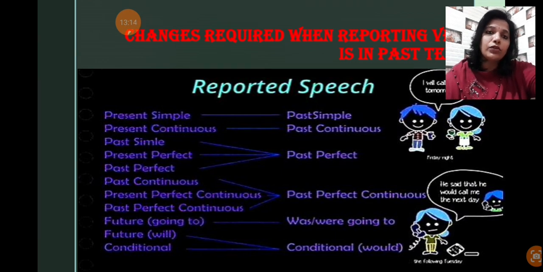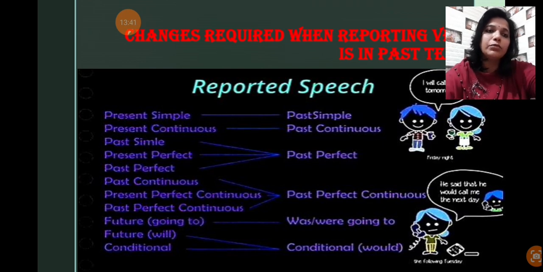Future, going to. Okay, future means simply future; is going to you change into was going to, were going to. Future will be changed into conditional. If it is given would, I would, she would, like if we is there, then we should, instead of we will, we should.